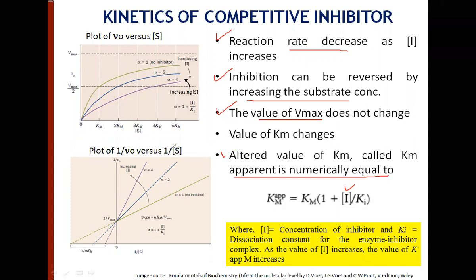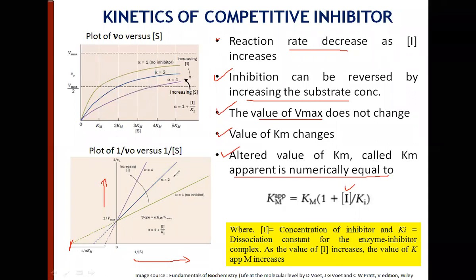Competitive inhibition can be very easily identified with the help of a double reciprocal plot. So what is being done? You vary the substrate concentration and take the reciprocal of that, and at different substrate concentrations, you measure the initial velocity and take the reciprocal of that. And what do you get? You get a straight line like this. This is the minus 1 over Km, right? Under the condition where there is no inhibitor present.